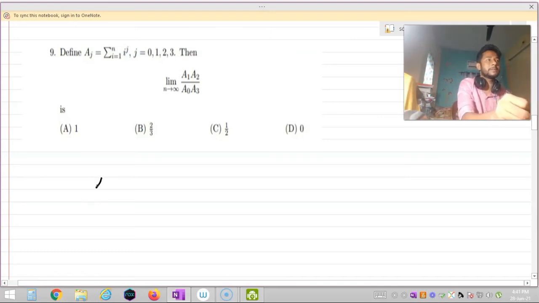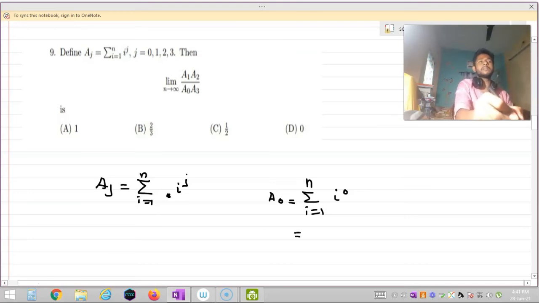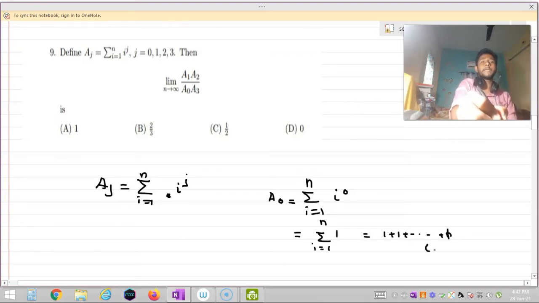Question says that Aj is equal to summation i equal to 1 to n i to the power j. Okay, so what is A0? A0 equal to summation i equal to 1 to n i to the power 0. So we know that something to the power 0 is 1. So summation i equal to 1 to n 1, so I can write it as 1 plus 1 plus dot dot 1. How many times? It is n times. So this is nothing but n.